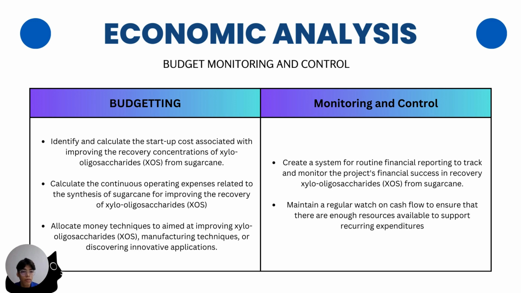And lastly, allocate money to techniques aimed at improving the recovery of oligosaccharide, manufacturing techniques, or discovering innovative applications. For monitoring and control, create a system for routine financial reporting to track and monitor the project's financial success in recovering xylo-oligosaccharide from sugarcane, and maintain a regular watch on cash flow to ensure that there are enough resources available to support recurring expenditures.